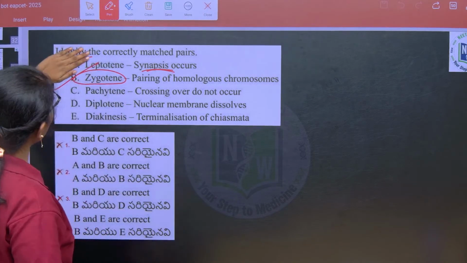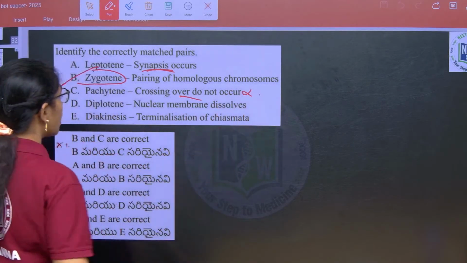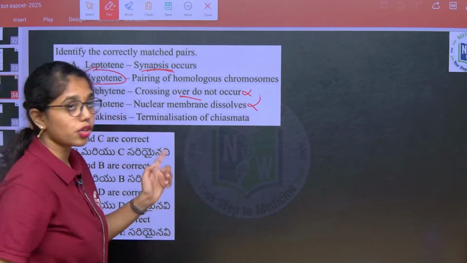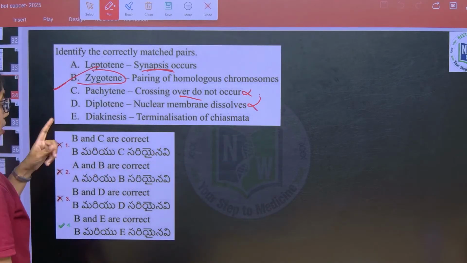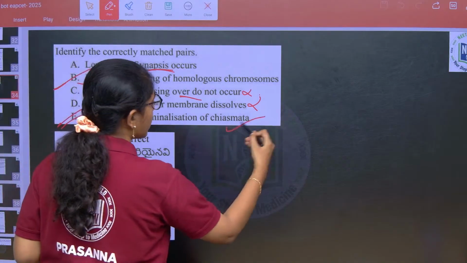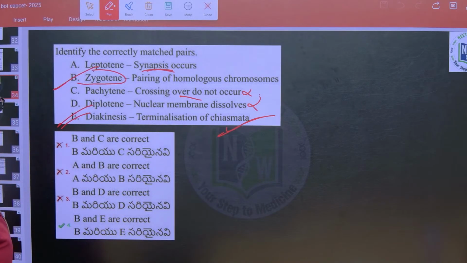Next, pachytene, crossing over occurs, here it is given wrong. Diplotene, nuclear membrane dissolves, wrong, nuclear membrane dissolves in the last phase of prophase 1. Diakinesis, terminalization of chiasmata, true.